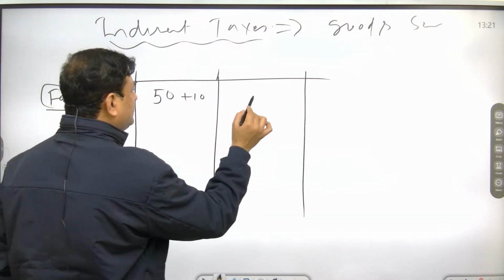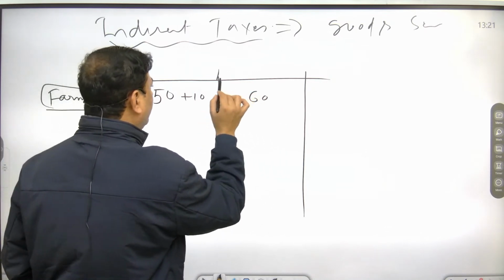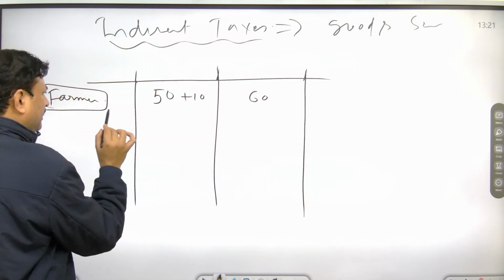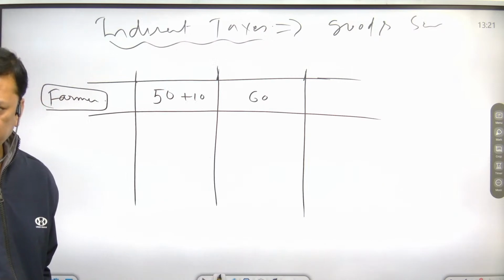So 60 rupees is the price, and on this 60 there will be no tax because it is a farmer, no tax. Okay.